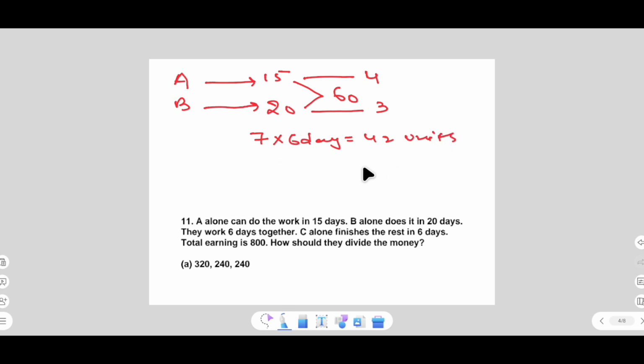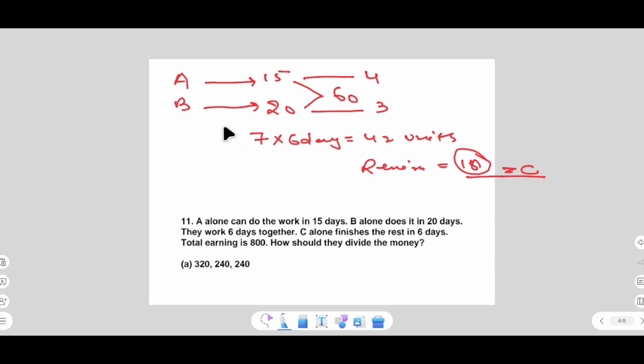Remaining work is 18 units, which can be done by B. Sorry, this work is done by C. C can do the remaining 18 units of work. Now total earning is 800.